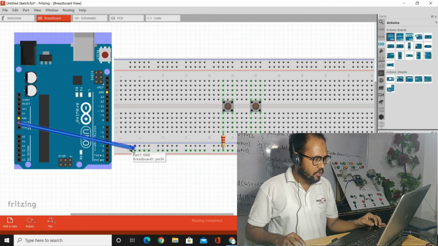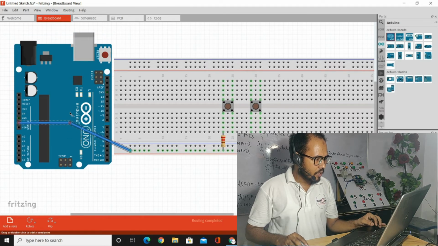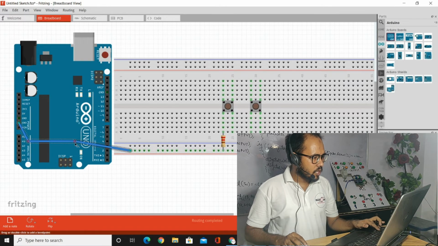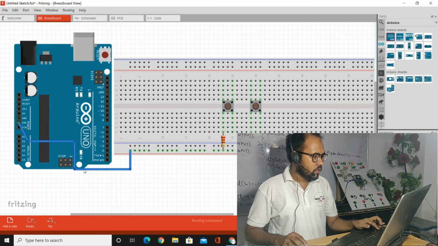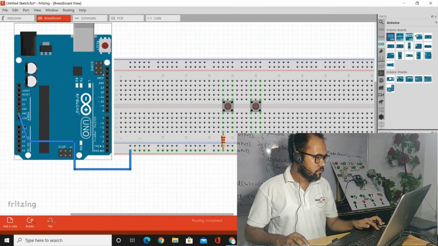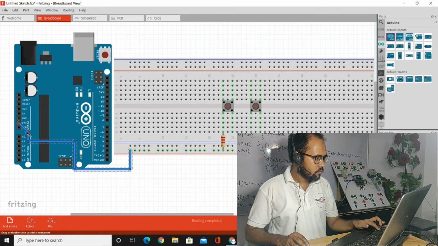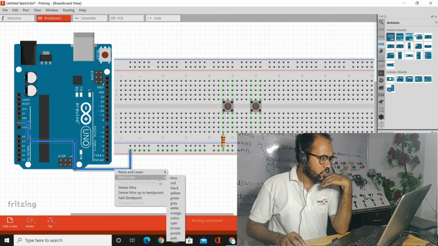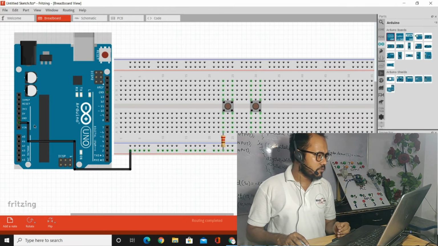You must connect to the ground here, and for the ground color, which color do we always select? We will select the black color for the ground, because we know the ground as a dark color in comparison to the others. Okay, so for the ground we have to draw a very clear picture for your understanding. This is black, and now I'm going to color the VCC here.